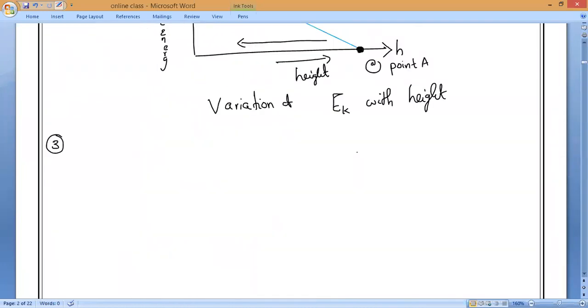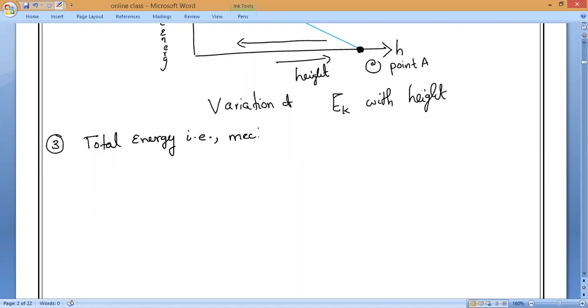So now, let us see total energy. At every point, what is the total energy, guys? Does it remain constant or not? Is there any change or variation in total energy, Abhirami, Akilan? No change in total energy. So that is the mechanical energy of a freely falling body.